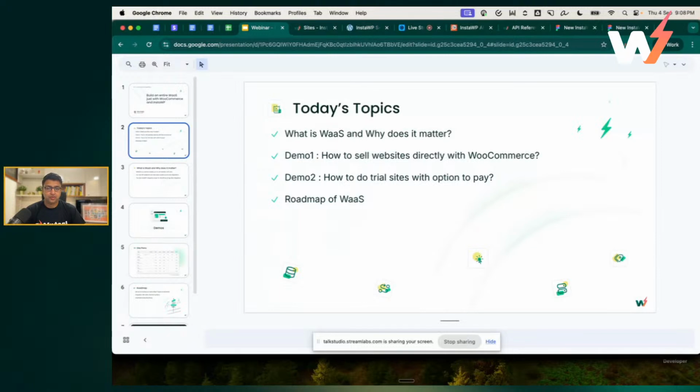And we'll talk about the roadmap of WaaS and how we are rethinking WaaS. So everything is now being rebuilt. If you go to the WaaS section on the website right now, it will redirect you to our WooCommerce or WordPress integration plugin. Our native WaaS, we are just rewriting it completely. So we'll talk about it in the roadmap section.